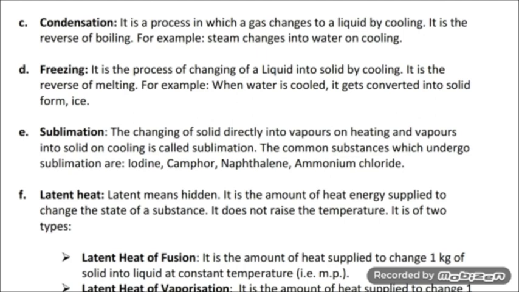The next term is sublimation. The changing of solid directly into vapors on heating, and vapors into solid on cooling, is called sublimation. In this case, solid directly changes into gas on heating. For example, there are some substances which undergo sublimation. Examples are iodine, camphor, naphthalene, ammonium chloride.